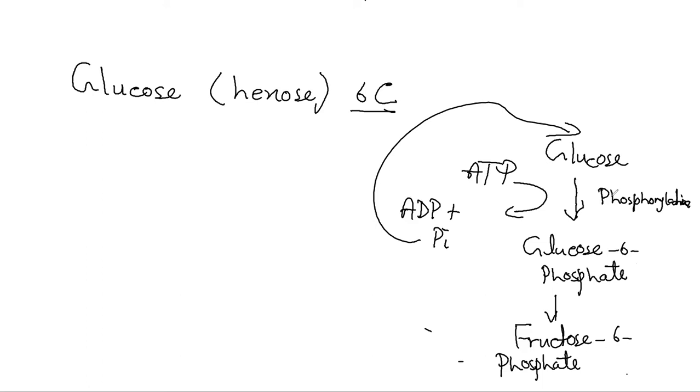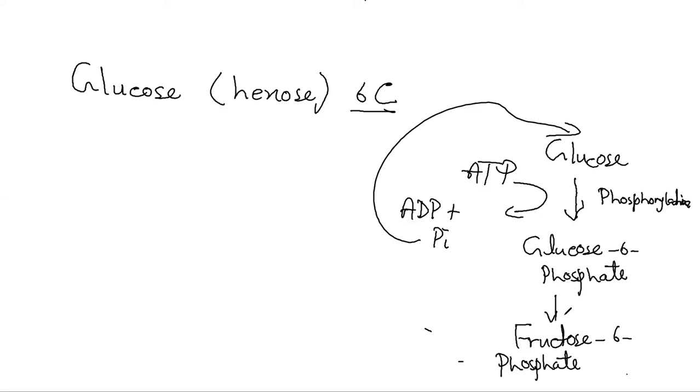You know what isomers are? Obviously, fructose is also a hexose sugar, once again containing 6 carbon atoms. But the molecular formulas of glucose and fructose are the same. The difference is in the structural formula. When glucose 6 phosphate changes into fructose 6 phosphate, there is a rearrangement of atoms, and because of that, glucose gets changed into its isomer, which is called fructose.